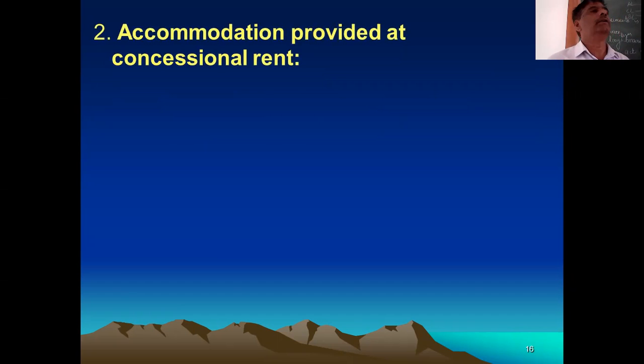Then next point comes, accommodation provided at concessional rent. Accommodation provided by the employer to the employee at concessional rent means accommodation is provided by the employer to employee, but it is not fully free. Employer charges a certain reasonable amount of rent, but compared to outside, that rate of rent is low. Okay, then we say that concessional rent. How to calculate this? I will not go for explaining this point. I will only tell you one clue.